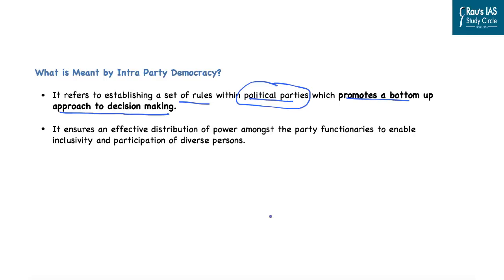Now, such a bottom-up approach to decision-making ensures an effective distribution of power amongst the party functionaries and it enables inclusivity as well as participation of diverse persons. And that is why intra-party or inner-party democracy is important to make decision-making more representative, bottom-up as well as inclusive in nature. In this line, we are witnessing that recently elections are being held in the Congress party for the post of party president. We are aware that the Congress party has been accused of dynastic politics because the power has always been held mostly by only one family.